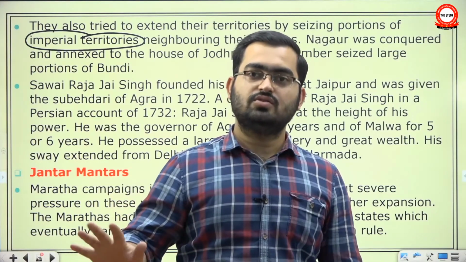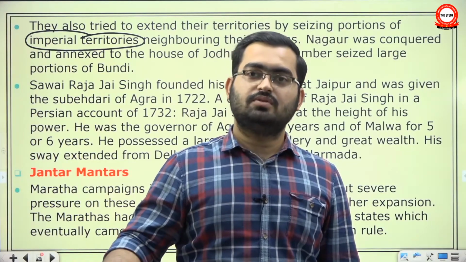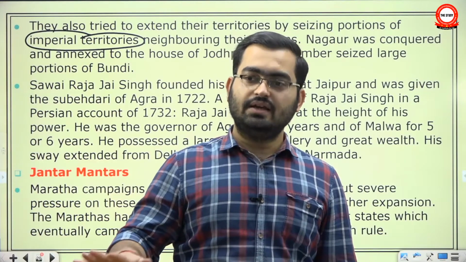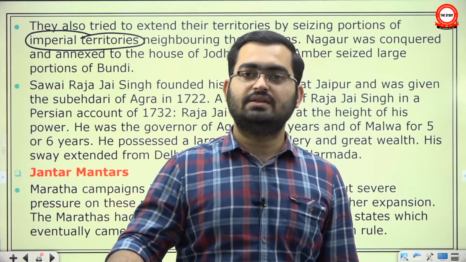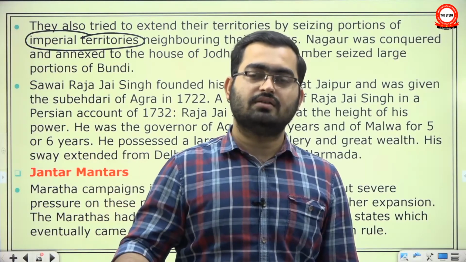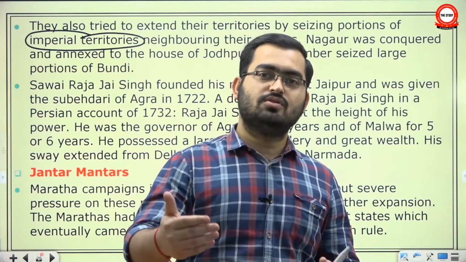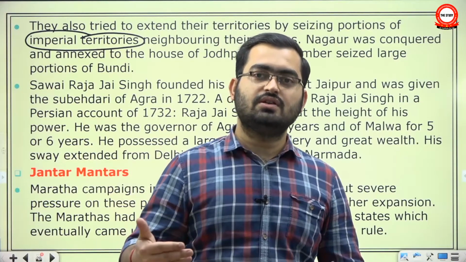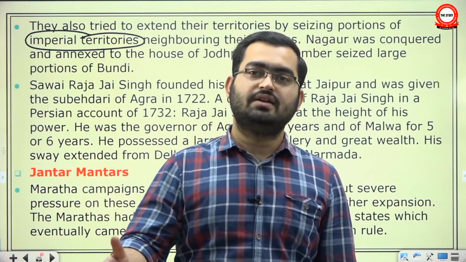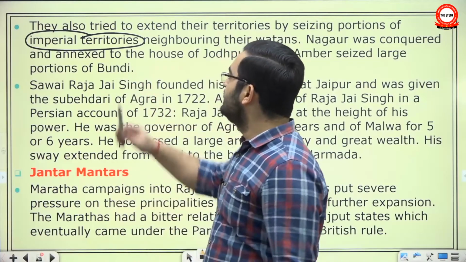However, eventually this problem died down, and the relationship, normalcy, more or less returned. But even then, normalcy did not mean that they were helping or bolstering the Mughal Empire. A détente had happened, but they were not bolstering the empire. And eventually, once the empire started becoming weak, there was no benefit in remaining allied to it. So they started even chipping away at the imperial territory.